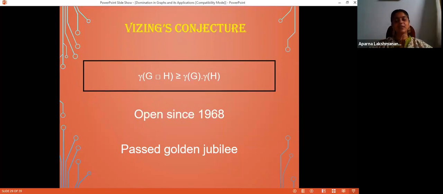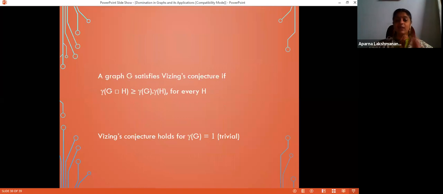When there is something which we cannot crack as a whole, what we do? We take one out of that, and then try to cut it. It may break. If as a whole it is not breaking, take piece by piece and break each piece. That is an idea applied by research scholars, not only in graph theory, but in any branch of mathematics. So in general, it is difficult to settle Vizing's conjecture. So let us try to solve some particular cases.